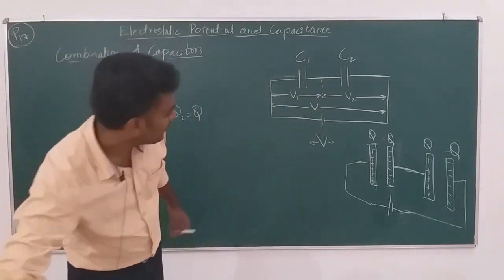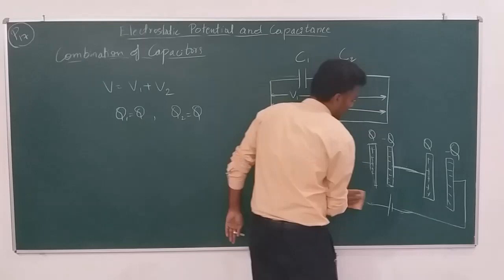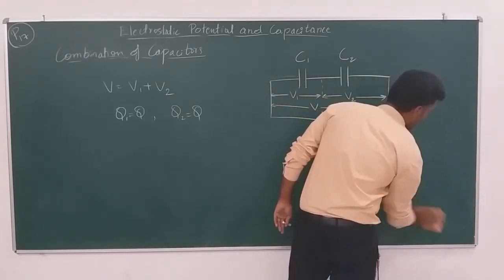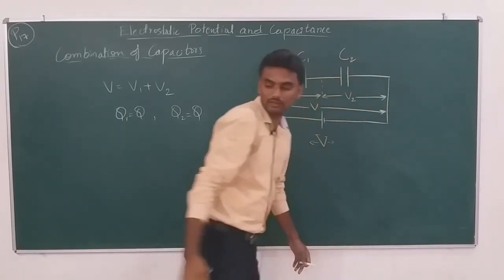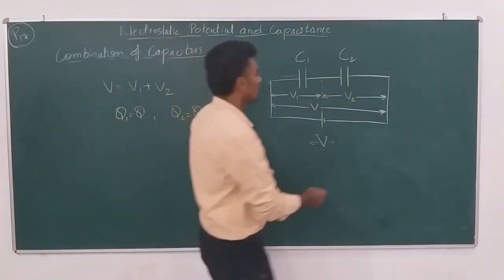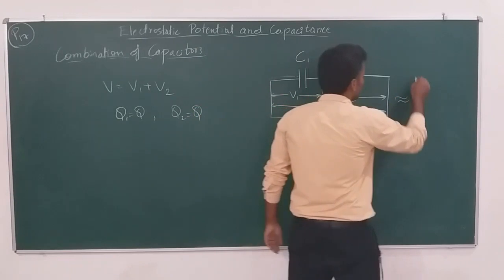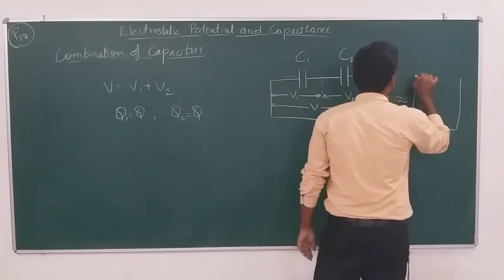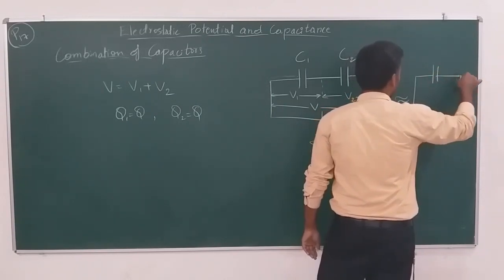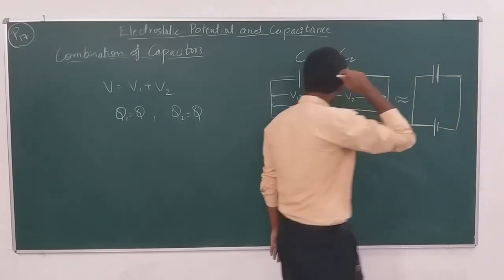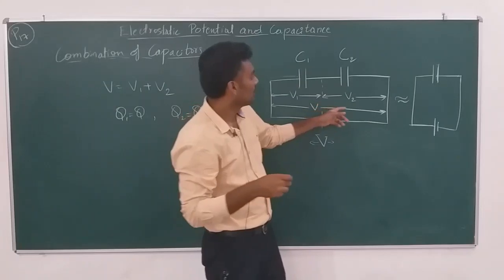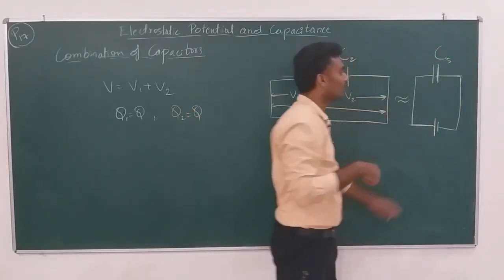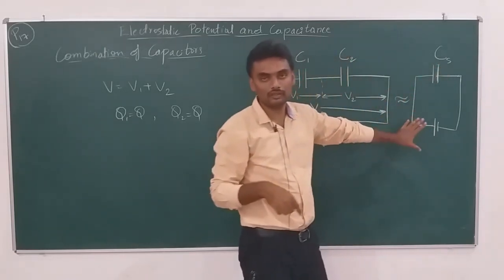Now in order to get the effective capacitance, what is an effective capacitor? A capacitor which gives us the same capacitance as the combination of capacitors can be considered an effective capacitor. So let this be CS, the effective capacitance of the series combination. Following?